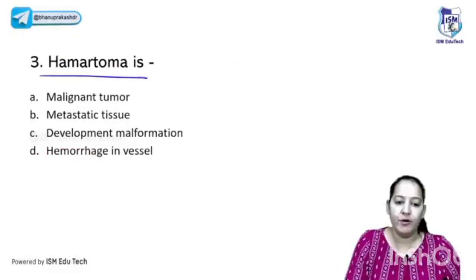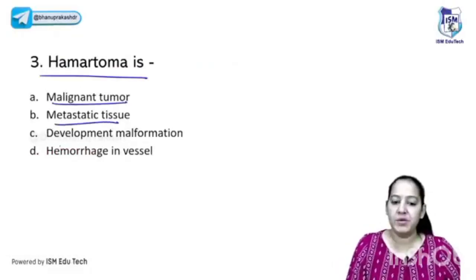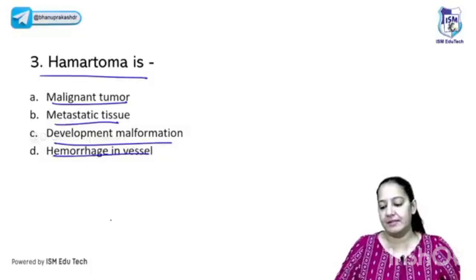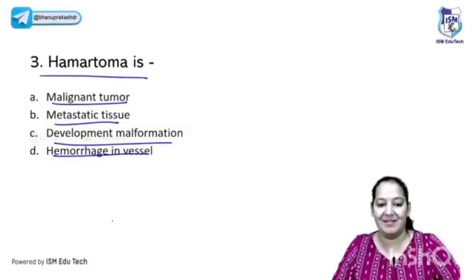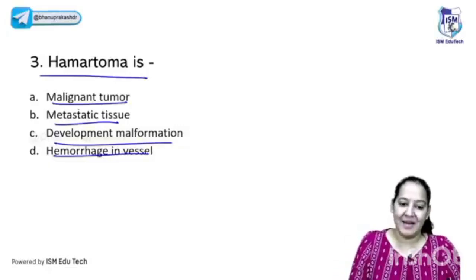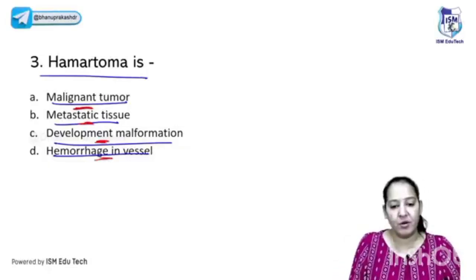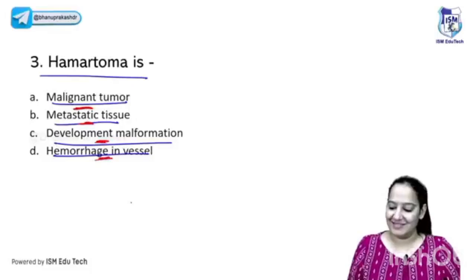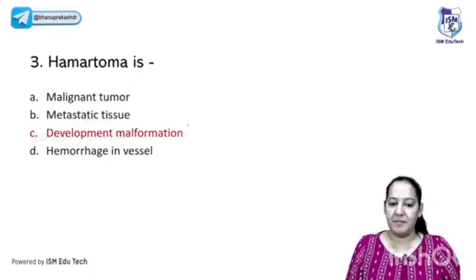What is hamartoma? Can you define it? Is it a malignant tumor? Is it metastatic tissue? Is it a developmental malformation? Or is it hemorrhage in the vessel? Very easy question. I'm waiting for the answer. Of course, the correct answer is C. It's a developmental malformation. It's neither malignant nor metastatic, and not hemorrhage.